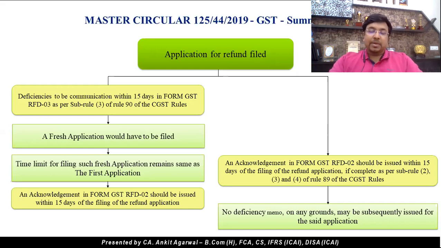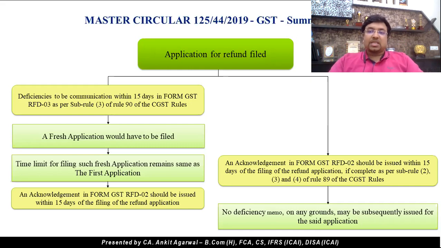Please note, the time limit for the fresh application should be within the time limit as mentioned in section 54(1), that is 2 years from the relevant date. And once we file a fresh application, the same will be checked, and if there are no further deficiencies, an acknowledgement will be received in GST RFD 02 within 15 days of the generation of ARN. Similarly, in the first instance, if we didn't have any deficiencies, straight away a GST RFD 02 will be received by us within 15 days of generation of ARN.